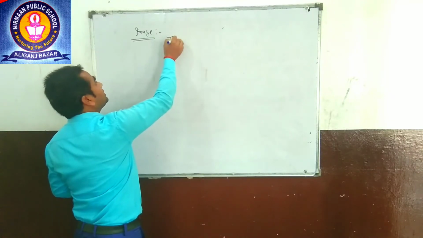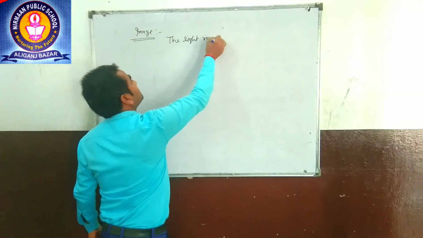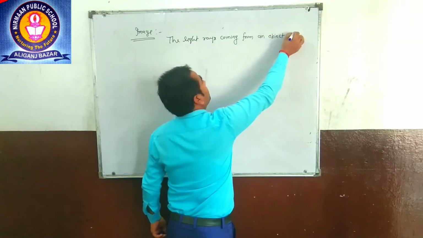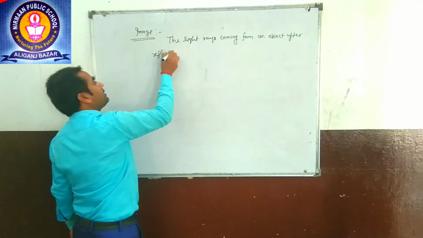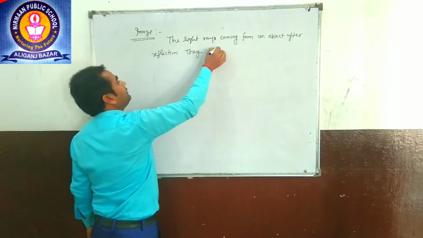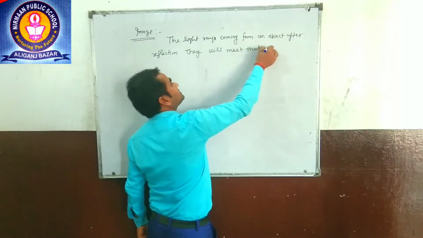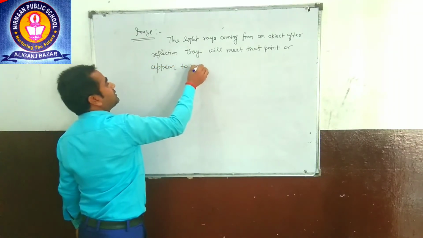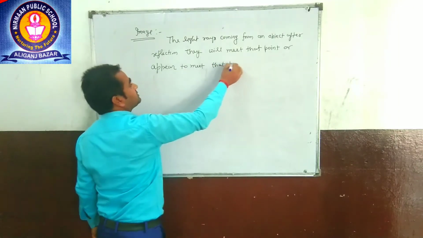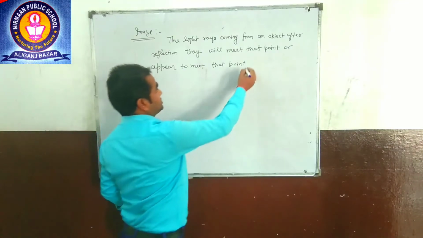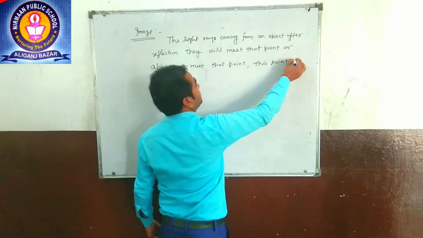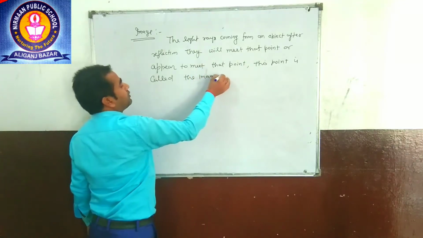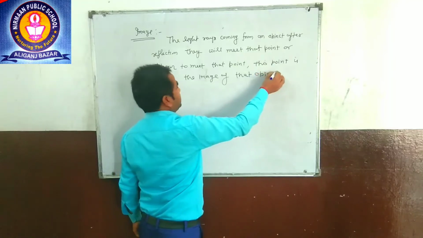So what is the image? The light rays coming from an object after reflection, they will meet at that point or appear to meet at that point, this point is called the image of that object. That is very important.